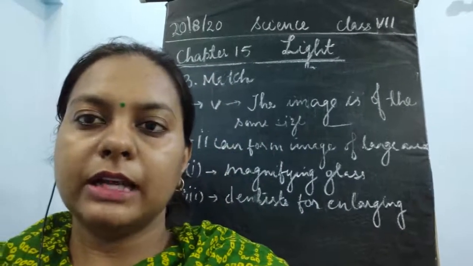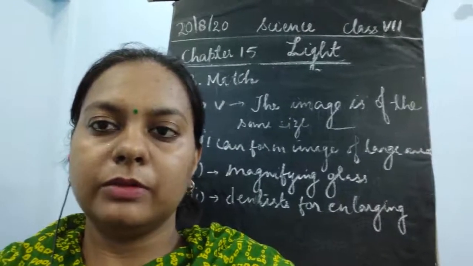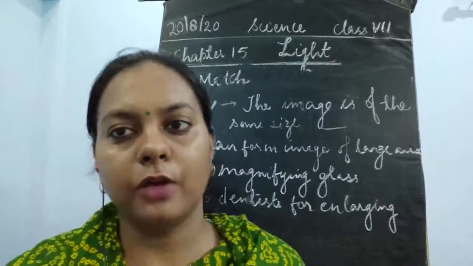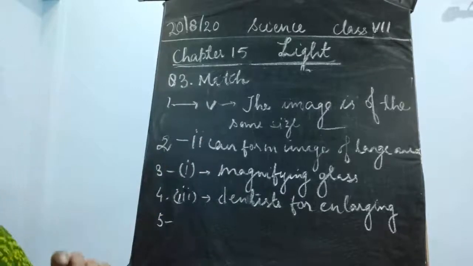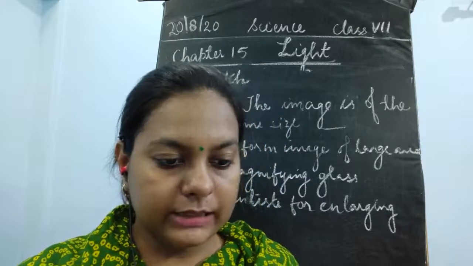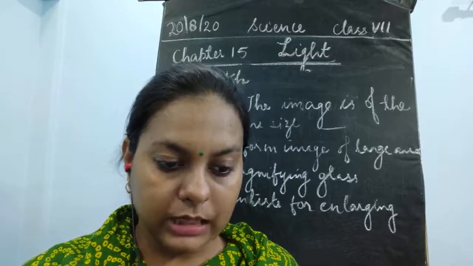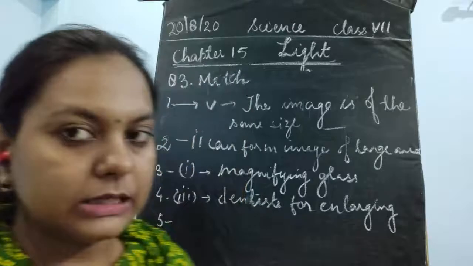Okay children, now I will move on to the next part, the fifth part of this question. The fifth option, E, is going to match with the concave lens. The concave lens is going to match with the last option which is left: the image formed is erect and smaller than the size of the object.